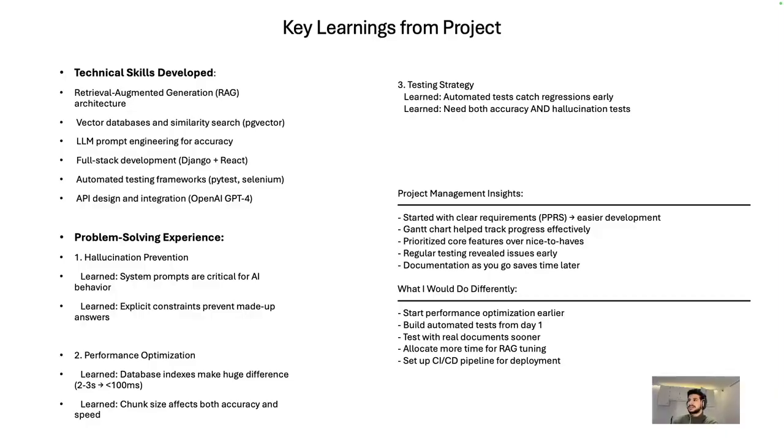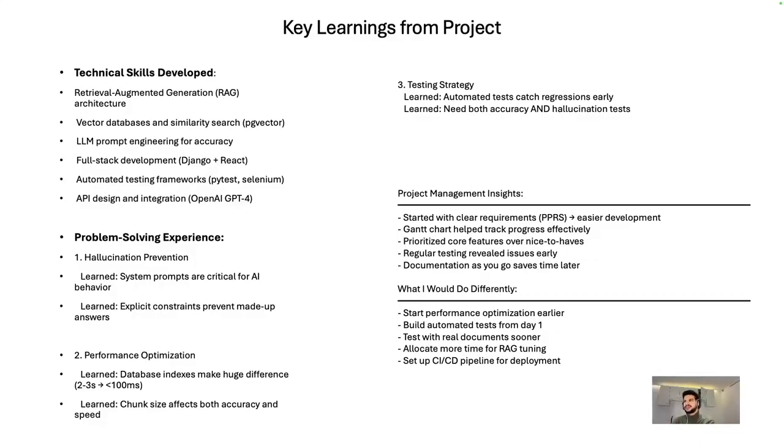And project management insights: I started with clear requirements, the PPRS, but now I have a better vision of it. The Gantt chart helped me to have better planning, and I've updated it throughout the process. I prioritized the core elements because first I need to build a foundation, then I can design it. Regular testing revealed issues during the process, so I didn't leave it to the last day. And documentation: at the same time I was doing the work, I was documenting the process. So now I know everything.